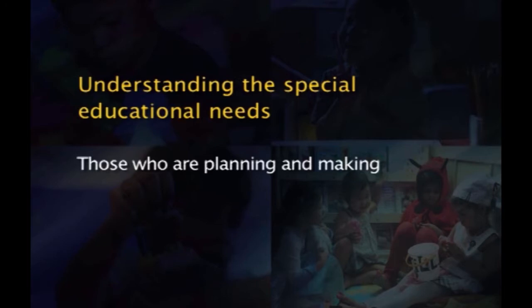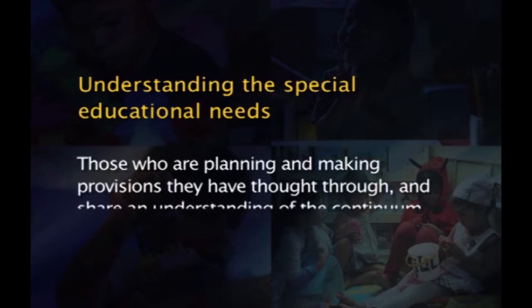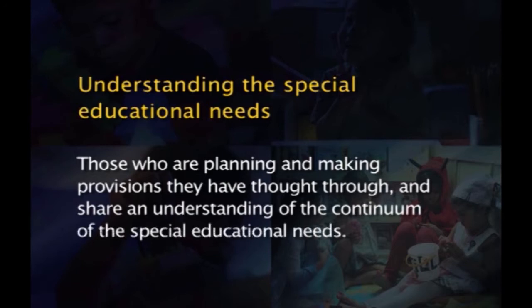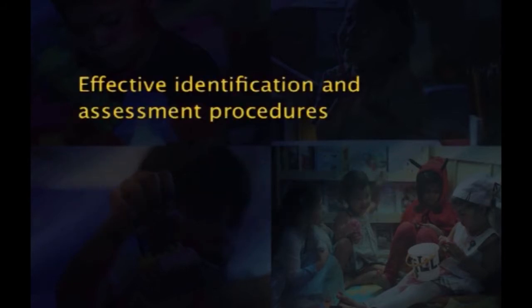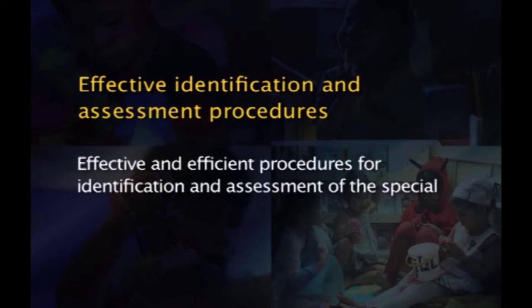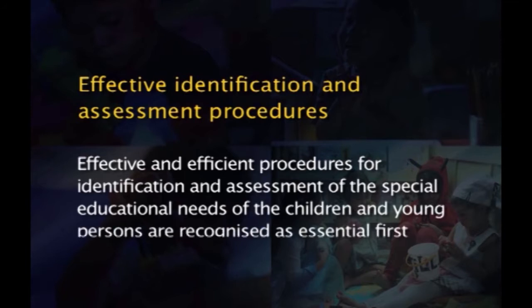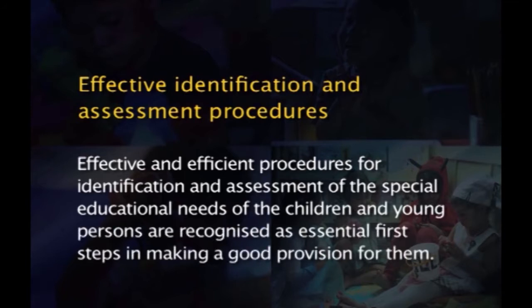Those who are planning and making provisions have thought through and share an understanding of the continuum of the special educational needs. Effective identification and assessment procedures. Effective and efficient procedures for identification and assessment of the special education needs of the children and young persons are recognized as essential first steps in making a good provision for them.